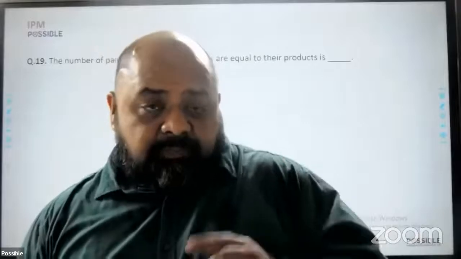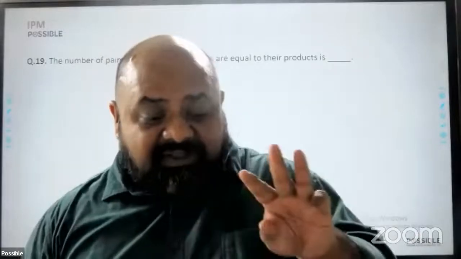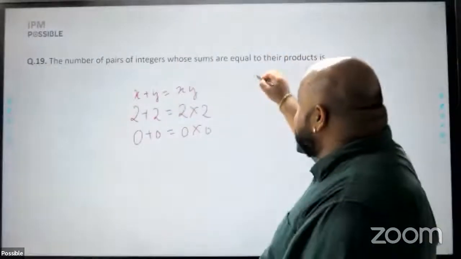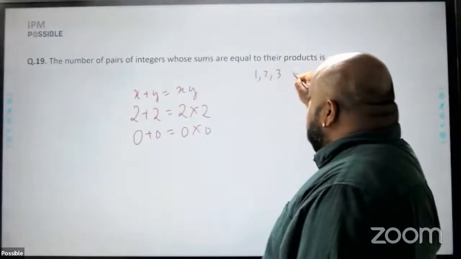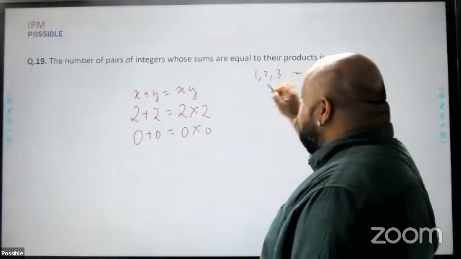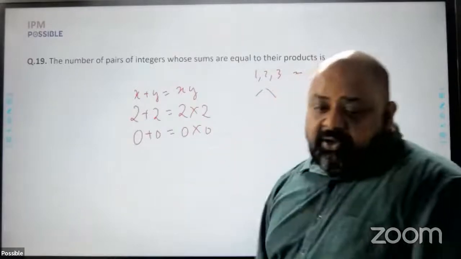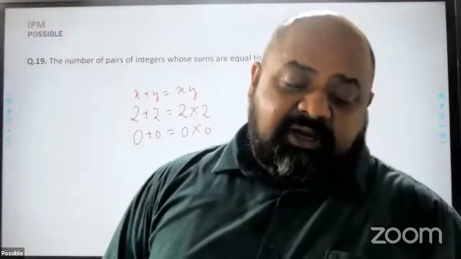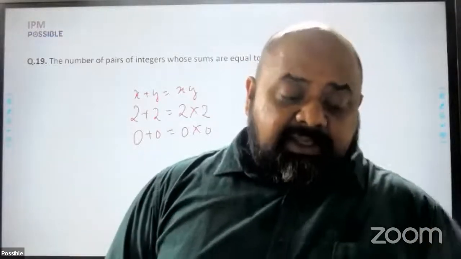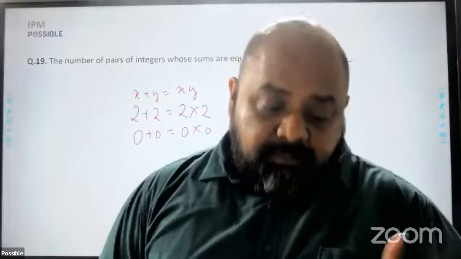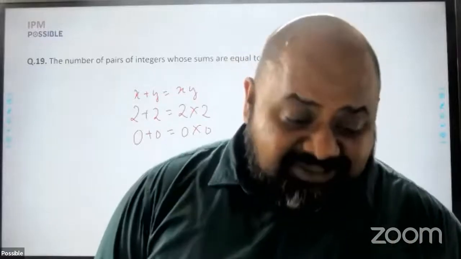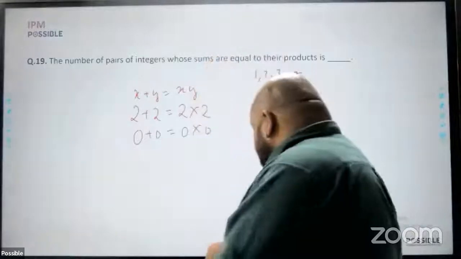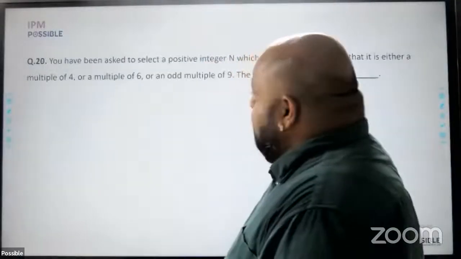Also, a similar thing happens with a triplet of numbers, and the only such triplet is 1, 2, and 3. 1 plus 2 plus 3 is 6, and 1 into 2 into 3 is also 6. So for a pair of numbers, it happens for 2, 2, and 0, 0. For a triplet, it happens for 1, 2, 3. In the exam, again, probably should have been attempted. Does not take too much time, but you have to be sure that you don't miss out on 0.